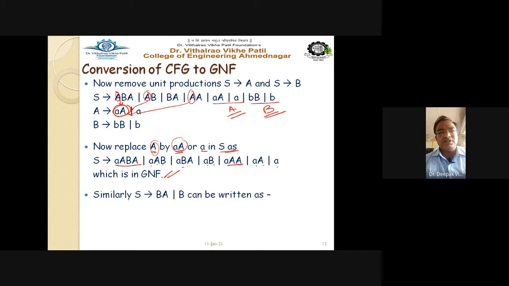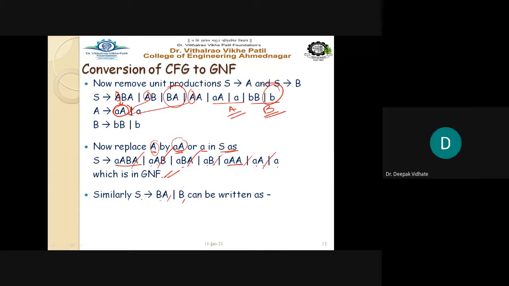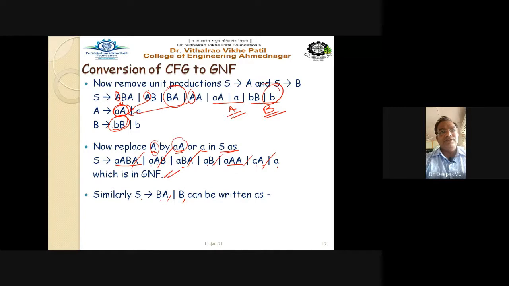These remaining terms are S gives BA and B. So we have solved for the other six, and the two remaining terms are BA and B. For that we need to replace with this B, right? By replacing this, we get BBA and BA, BB, B, right?